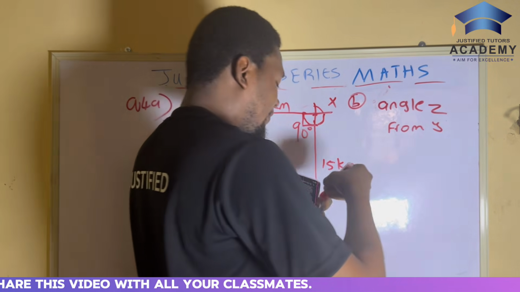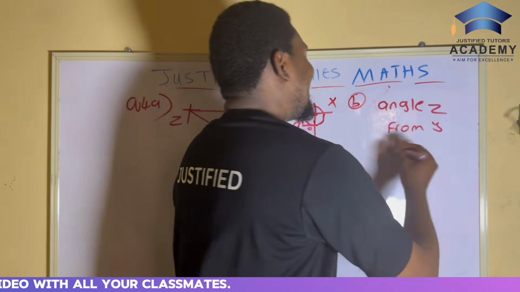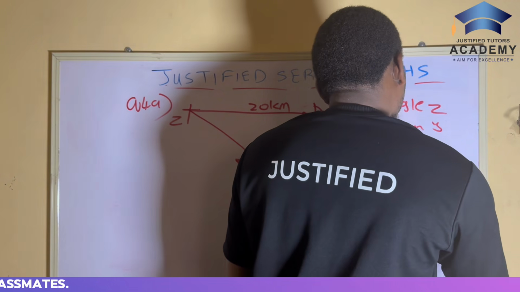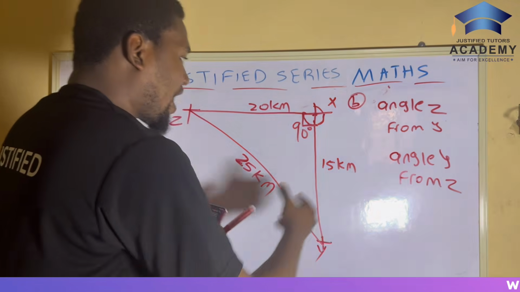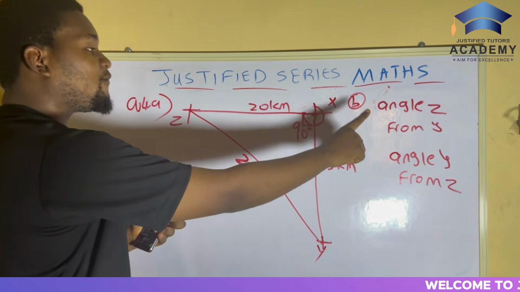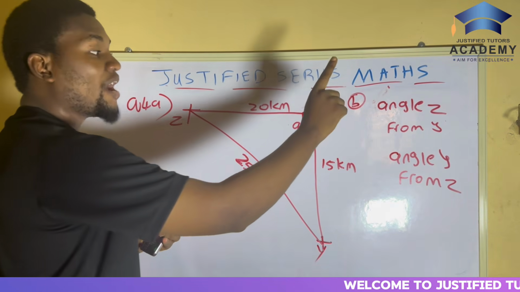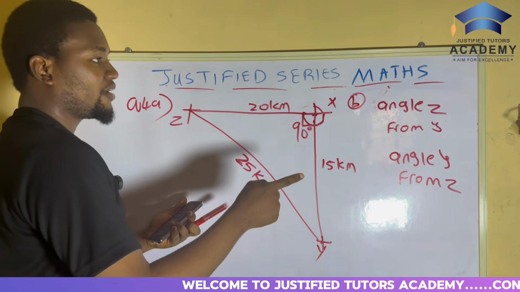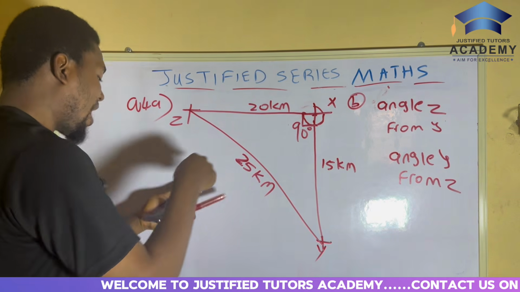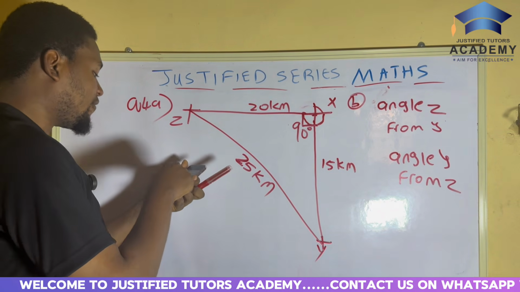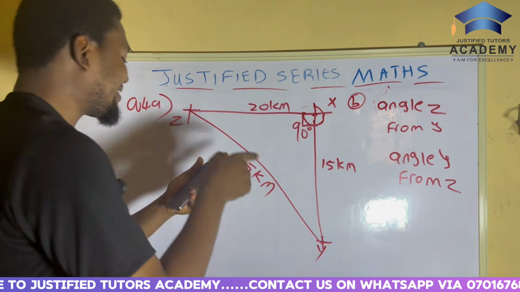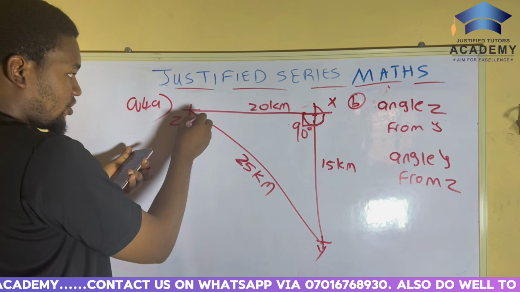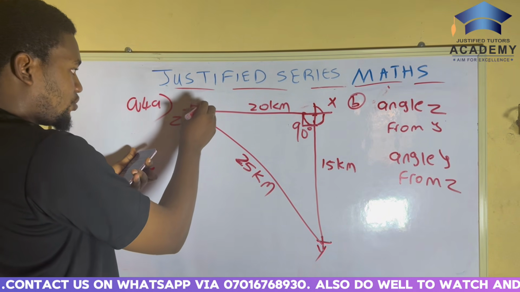the bearing of Z from Y tells you that the angle will be at Y, but it will come from Z. Now, what I'm saying here is that the bearing of Y from Z tells you that, sorry, this is Y here, from Z. So that will be the angle. So this is what I have to find.